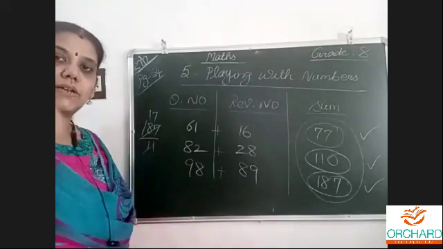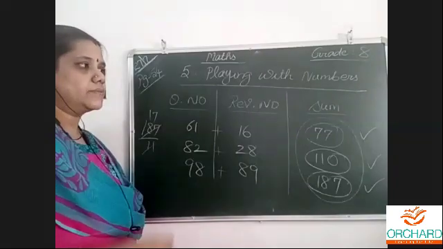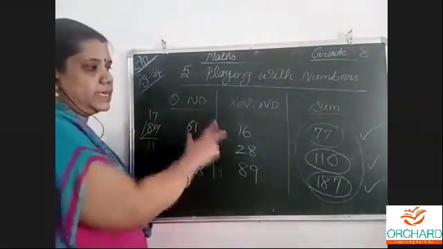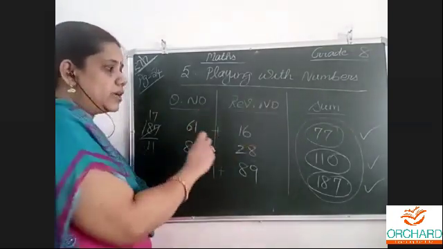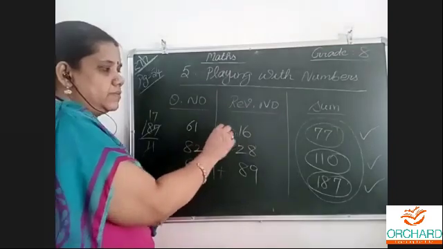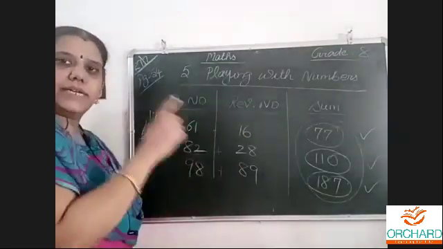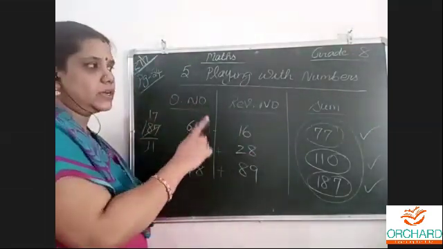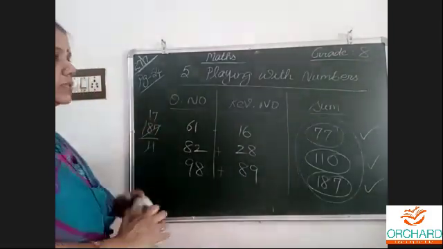The mathematicians long back found this out. Then they solved it and found, oh, this is the thing which happened. So it is like this for a two-digit number. The same thing will not be suitable for subtraction. I am talking about only addition: when we take a two-digit number, reverse it and add. This is only for sum, not for subtraction. That also they found. So this is the thing.